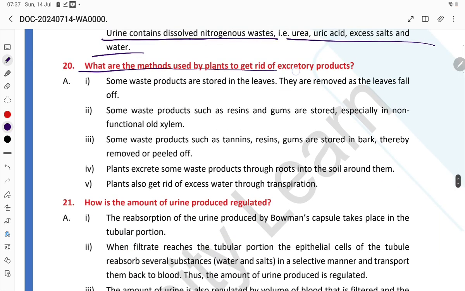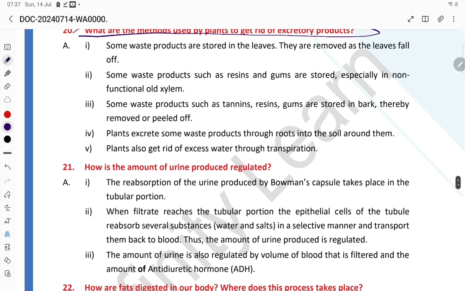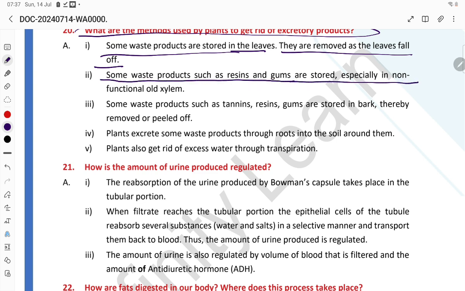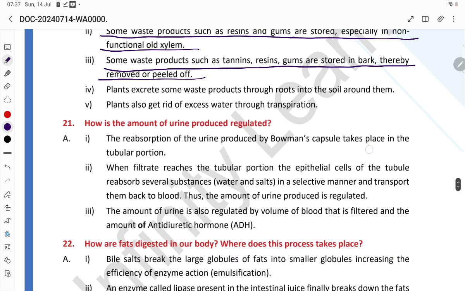What are the methods used by plants to get rid of excretory products? Some waste products are stored in the leaves. They are removed as the leaves fall off. Some waste products such as resins and gums are stored, especially in non-functional old xylem. Some waste products such as tannin, resin, and gums are stored in the bark, thereby removed by peeling off.